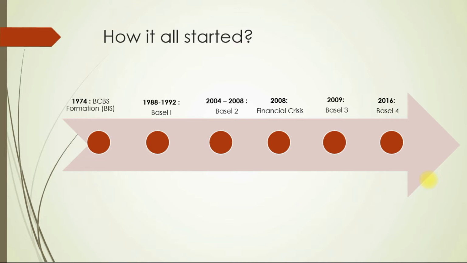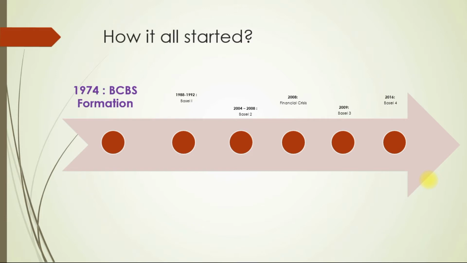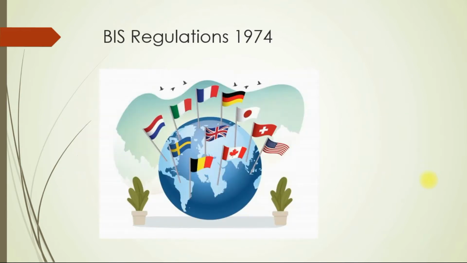Collapse of major banks like Lehman Brothers exposed the flaw in Basel II. Subsequently, in 2009, Basel III regulations were released. By 2016, Basel IV regulations were released. Let's go in chronological order by focusing on 1974 BIS regulation first.